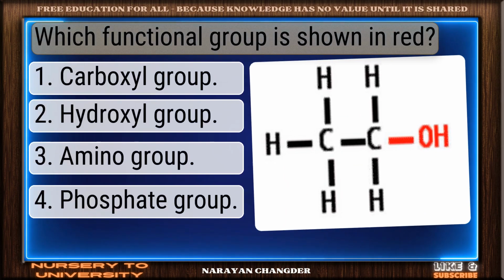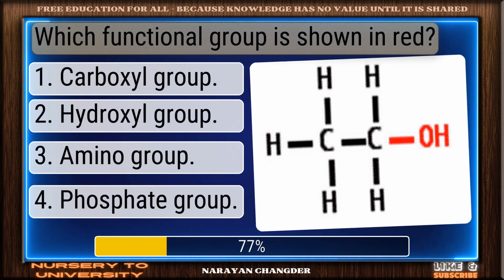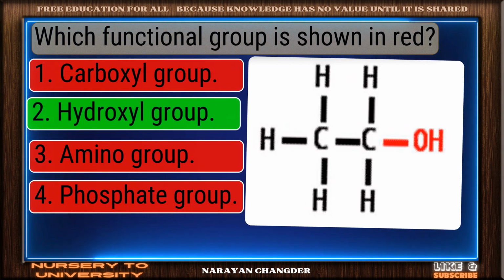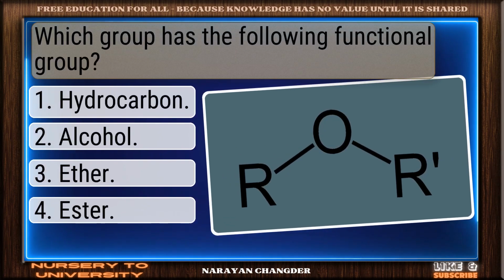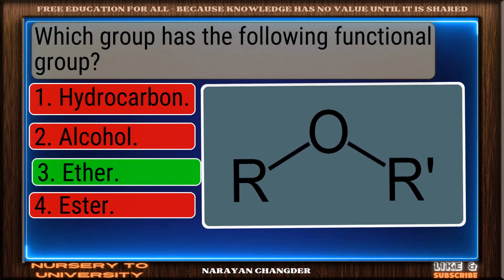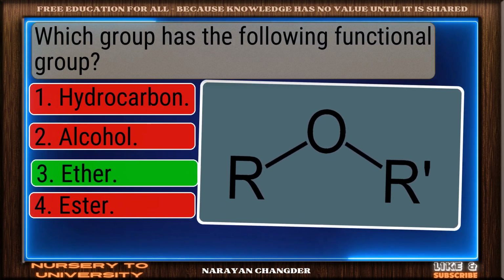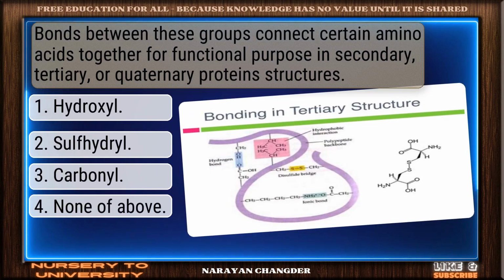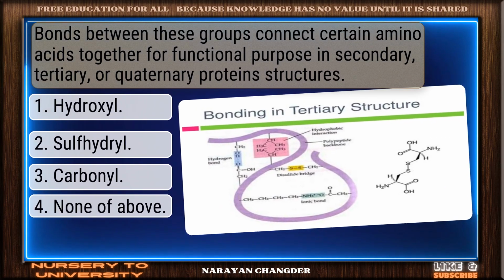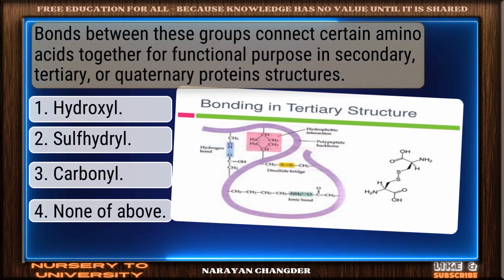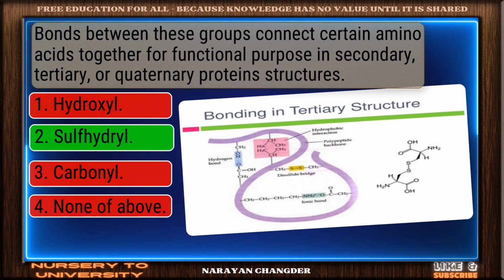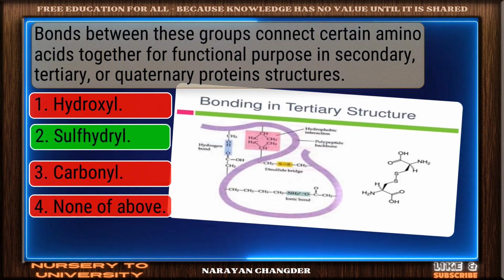Which functional group is shown in red? Good job. Your answer, hydroxyl group, works well here. Which group has the following functional group? Correct. Ether is the right answer. Bonds between these groups connect certain amino acids together for functional purpose in secondary, tertiary, or quaternary protein structures. Valid point. Sulfhydryl is true.